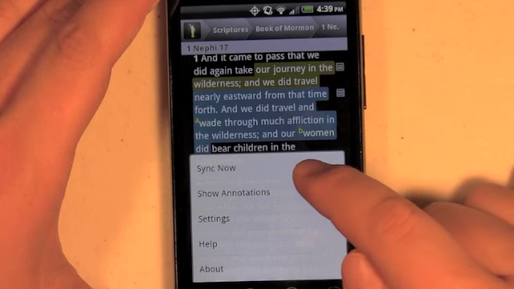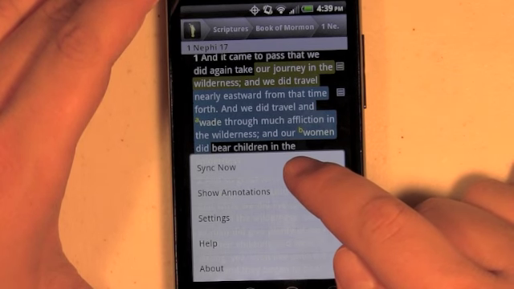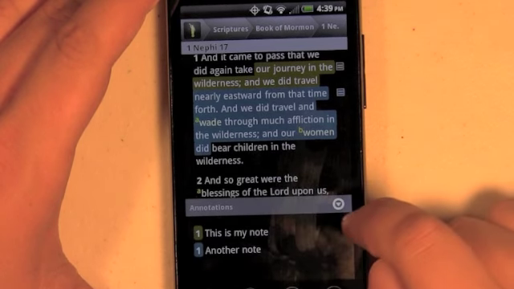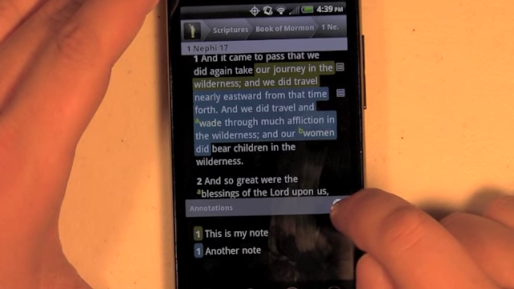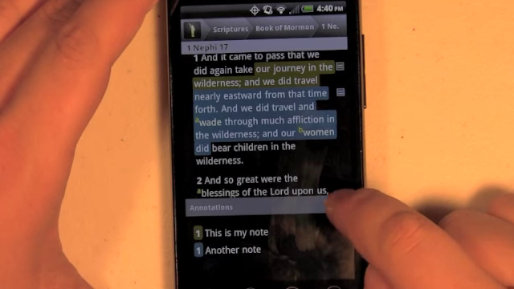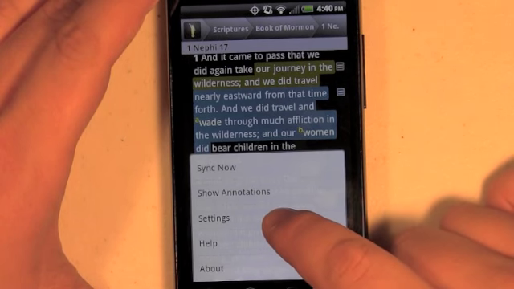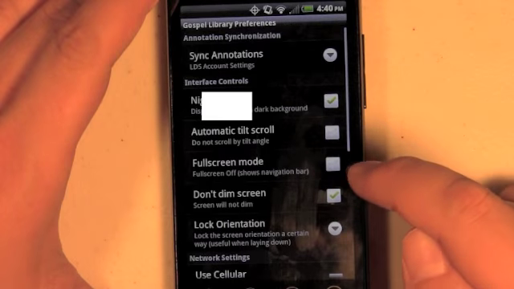So inside of the More, I can force it to sync the annotations. I can show this bottom menu that shows me my notes that I've created for different verses. I can change my settings that we'll go into. There's quite a bit of settings.